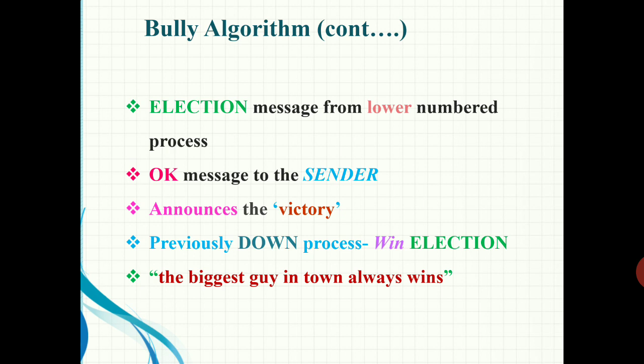Consider a situation where a process that was previously down comes back up: it holds an election. If it happens to be the highest numbered process currently running, then it will win the election and take over the coordinator's job. Thus, the biggest guy in town always wins the election. Hence the name, the Bully algorithm.